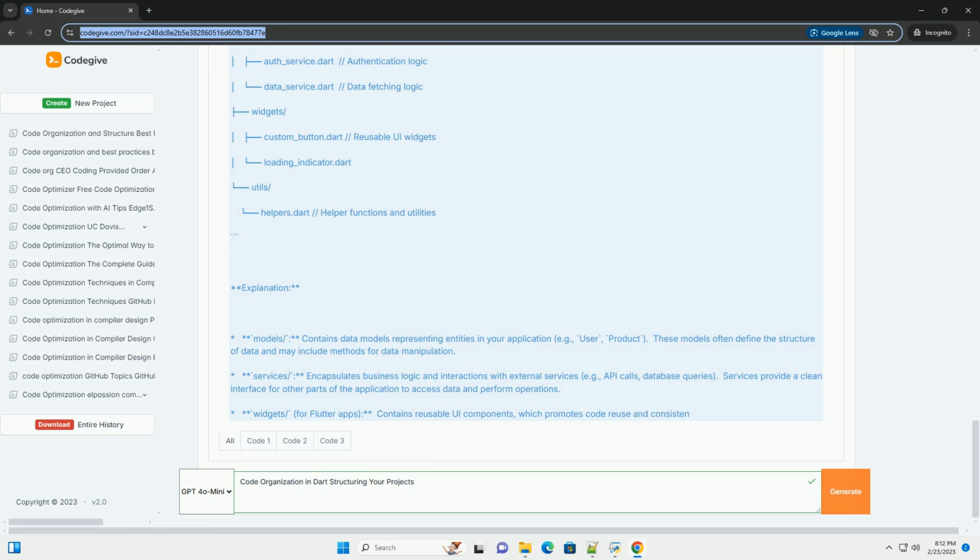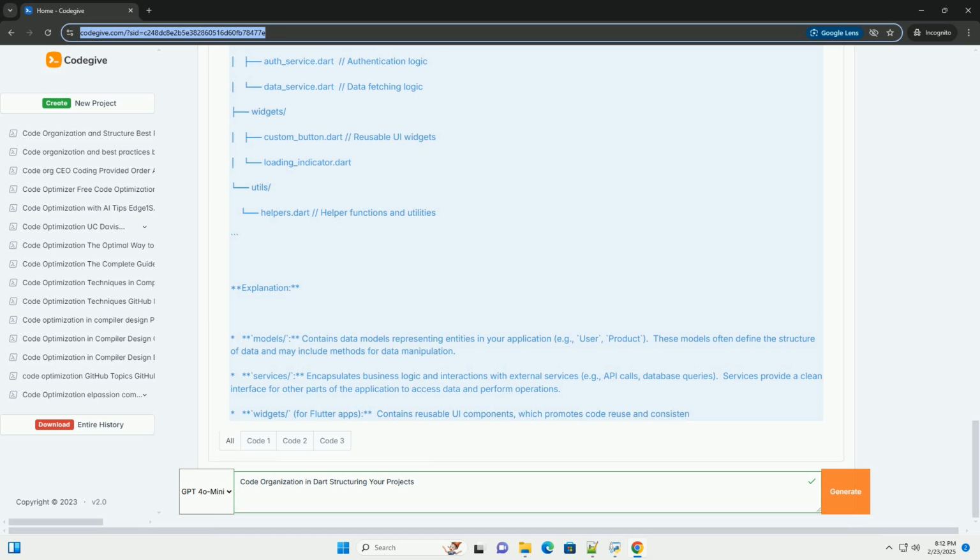Services provide a clean interface for other parts of the application to access data and perform operations. widgets/: for Flutter apps, contains reusable UI components, which promotes code reuse and consistency across the application's UI. utils/: houses helper functions, utility classes, and constants that are used across multiple parts of the application.